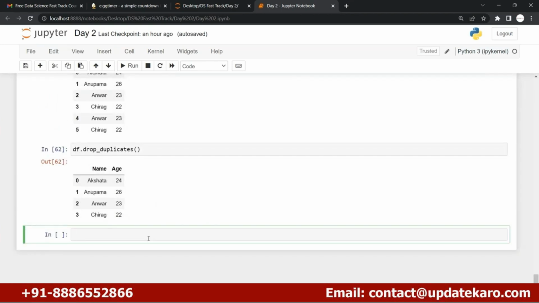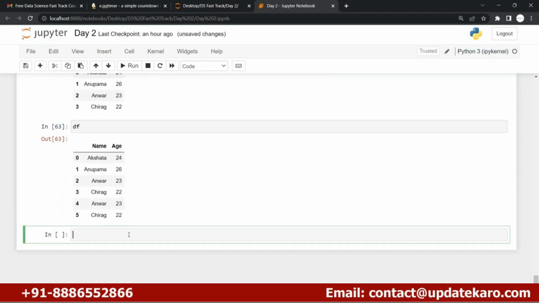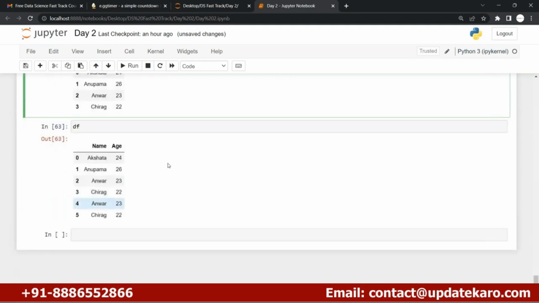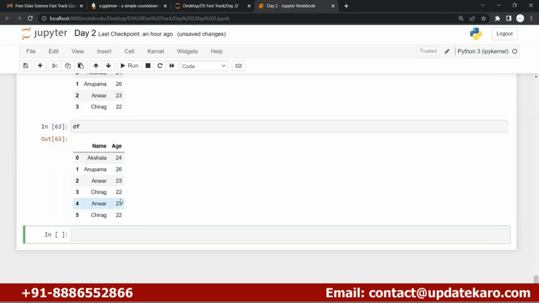Let me show you a few things, like what if you want to drop a column. Is there any method to drop a column? Absolutely, there is a method. Like there is a name and age in your data. This is my data, right? Because here I didn't add inplace equal to true, that's why I got the same data frame, the original, with the duplicate values inside it.